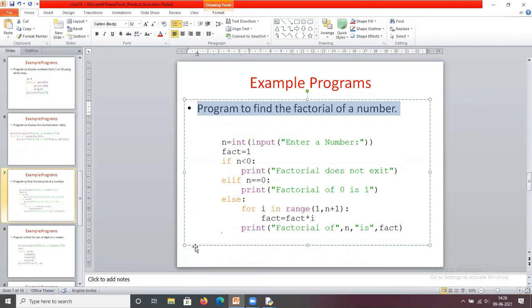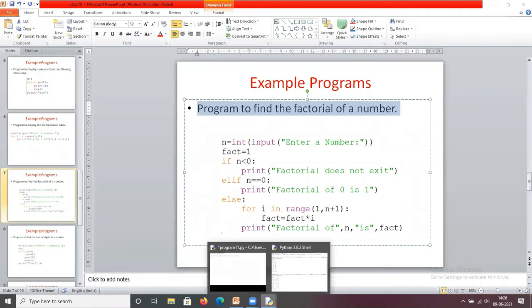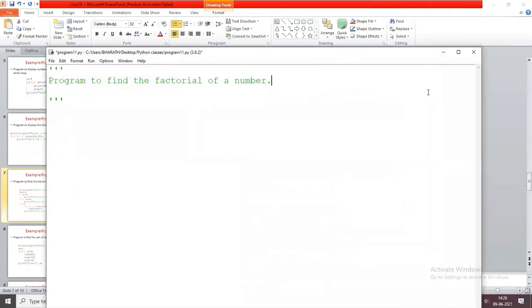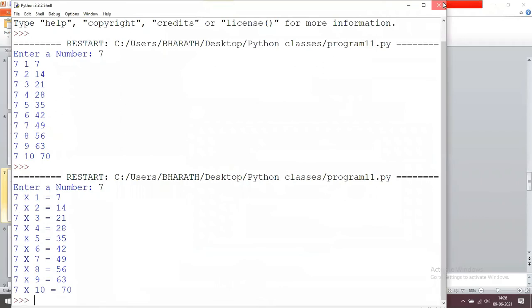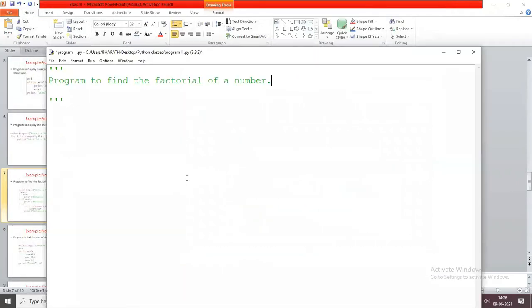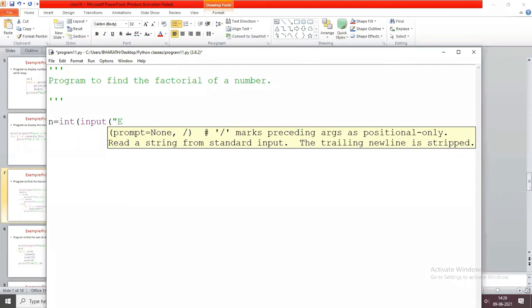Now we are going to write this program to find the factorial of a number. For that we are going to read one n value. So n equals int of input, enter a number.